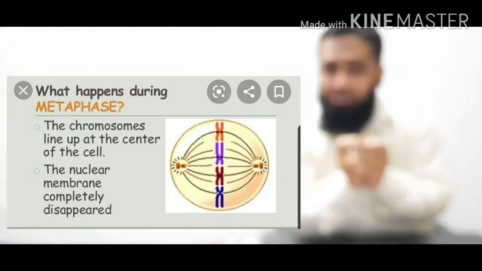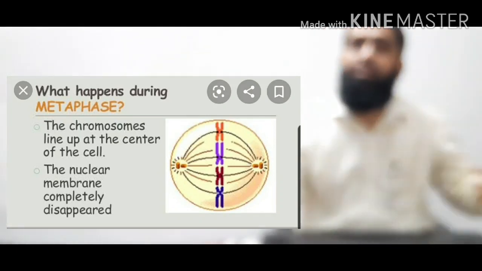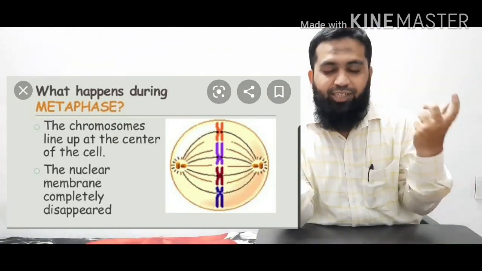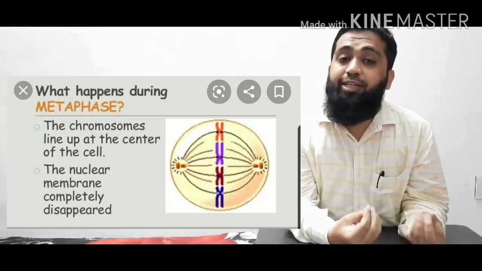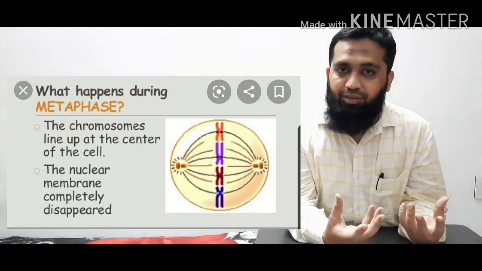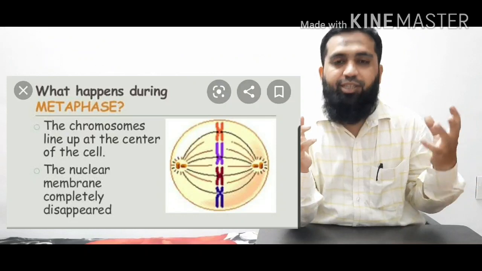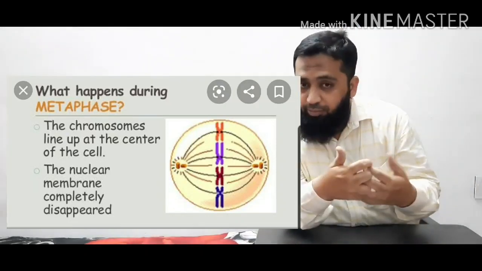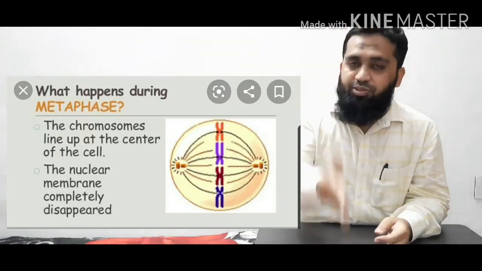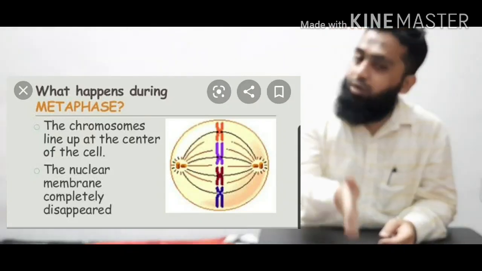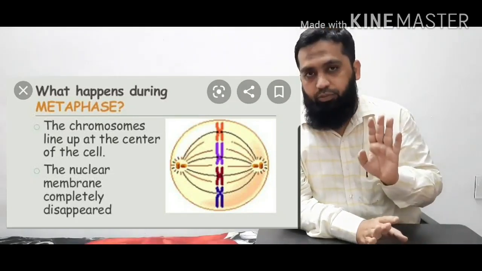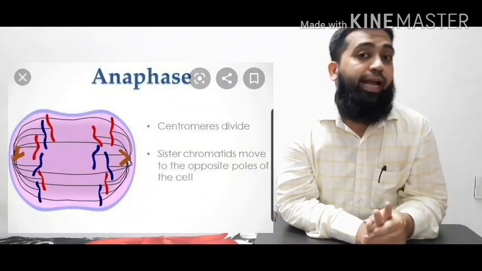They are attached to spindle fibers, and these spindle fibers are emerging from where? They are emerging from the poles. Two poles, you can see those two poles, they are called centrioles. They are opposite to each other. Spindle fibers are joined to whom? They are joined to the sister chromatids, and all these chromosomes with sister chromatids are lying at the center, called the equatorial plane. So this is what happens in metaphase.